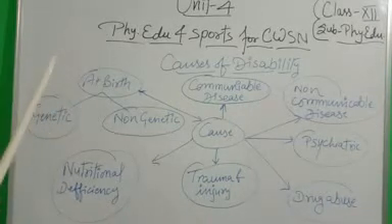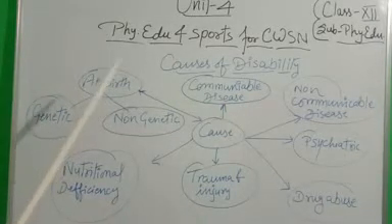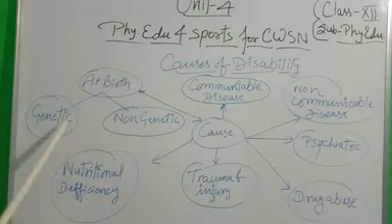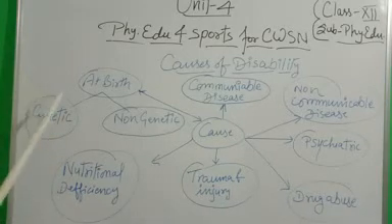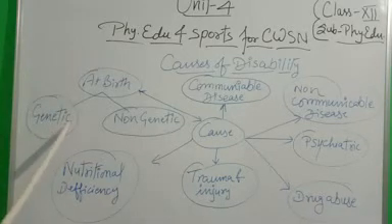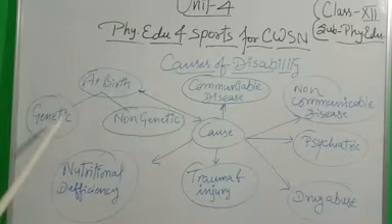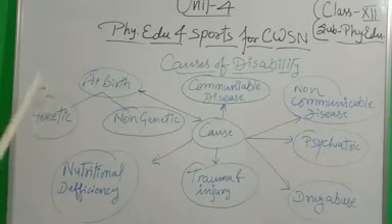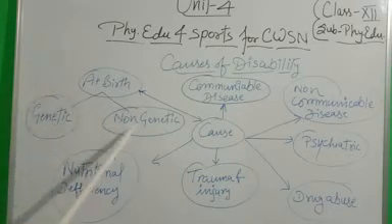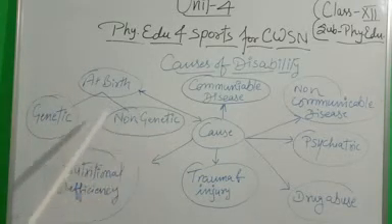At first, at birth, number one, the most important cause of the disability is genetic. Genetic cause comes through generation to generation by birth. Second one is the non-genetic.